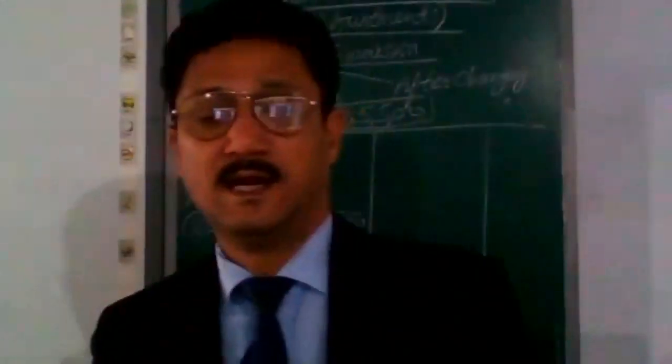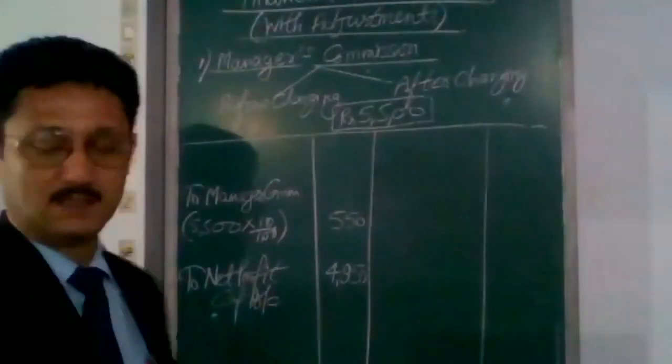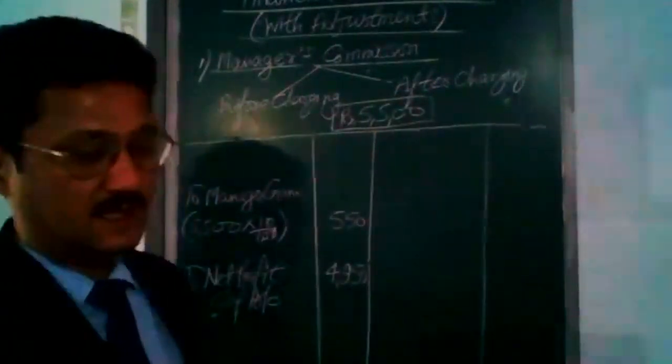Now, what will happen if the company decides to give commission to the manager after charging his commission?